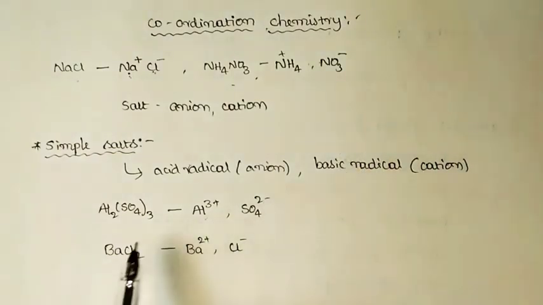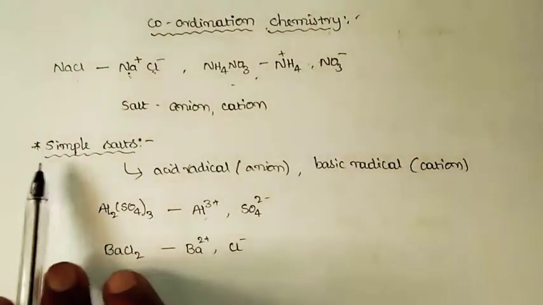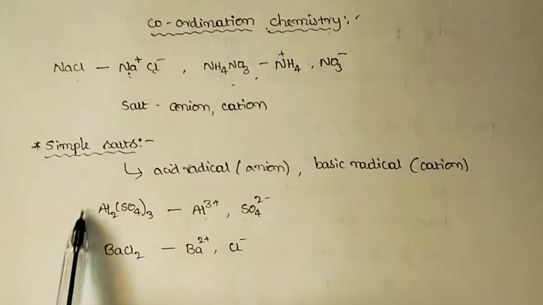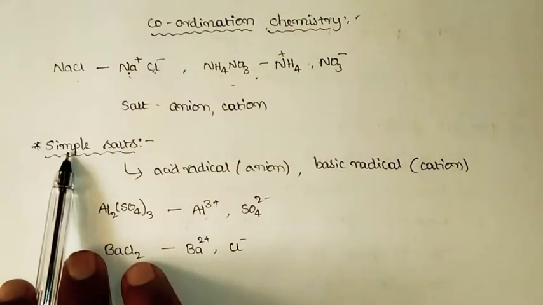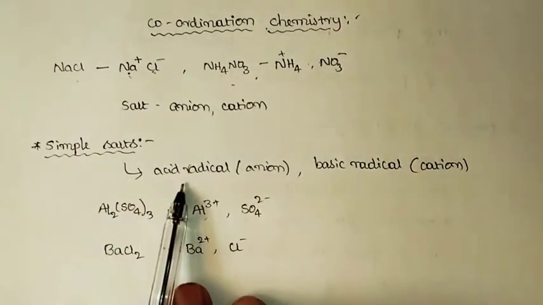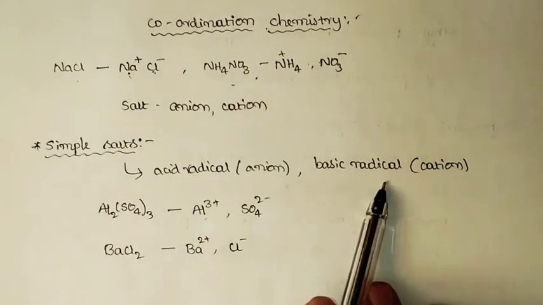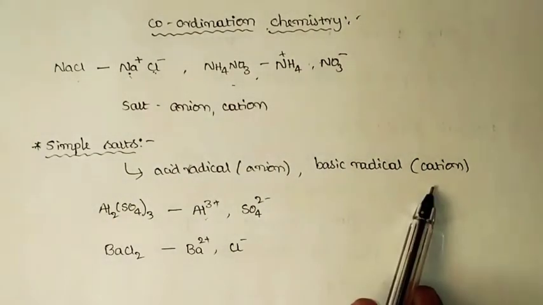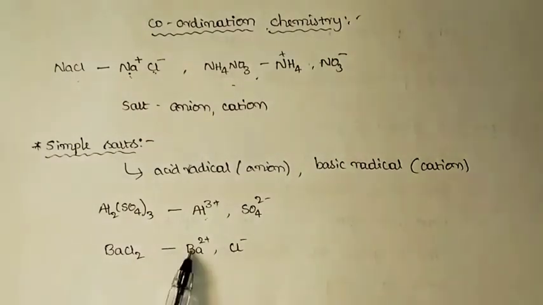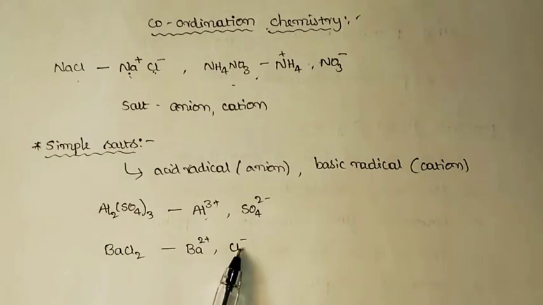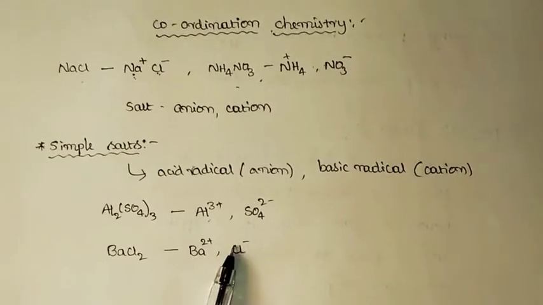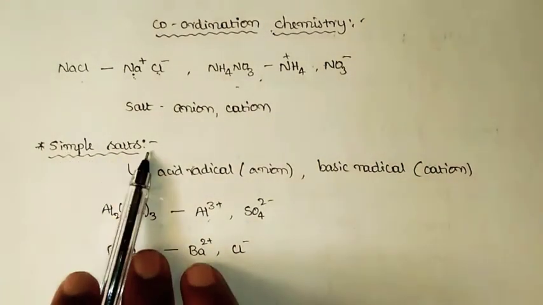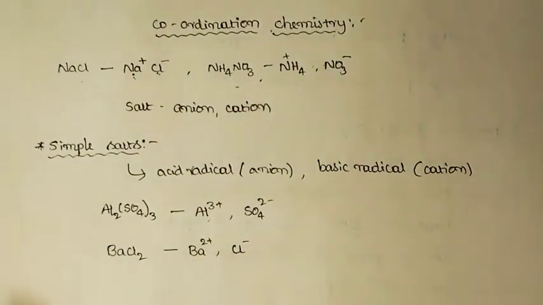Such inorganic salts are called simple salts, that is, salts consisting of only one type of acid radical and one basic radical. We have one Ba2+ ion and two Cl− ions, which are of the same kind.